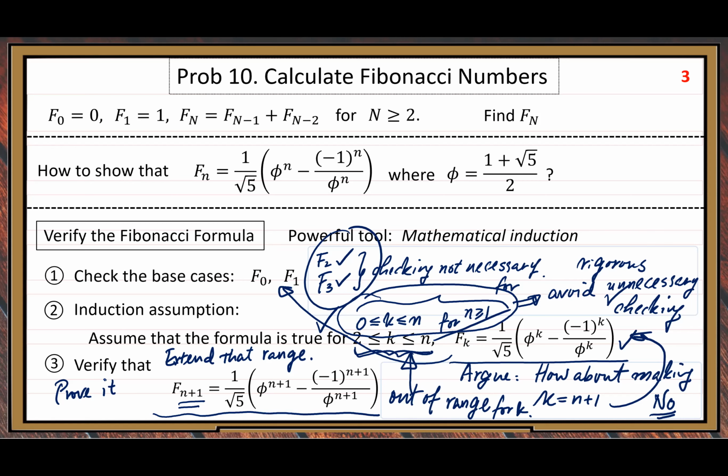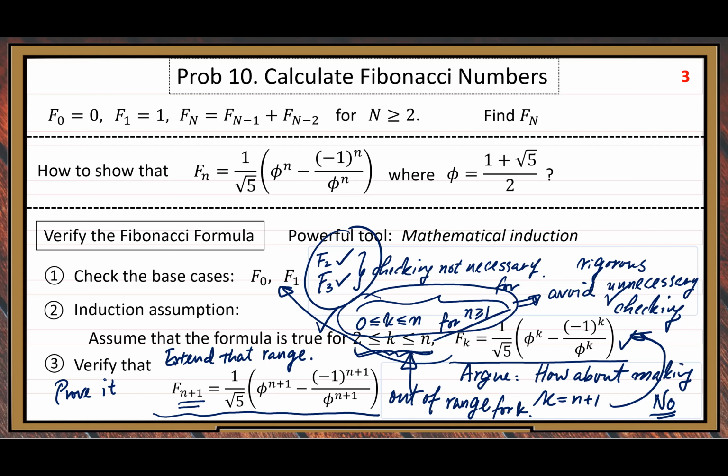The previous way, you just replace K by M minus 1. That's the illegal way, because you didn't provide any rigorous mathematical work. To complete that work is our step 3 of mathematical induction.